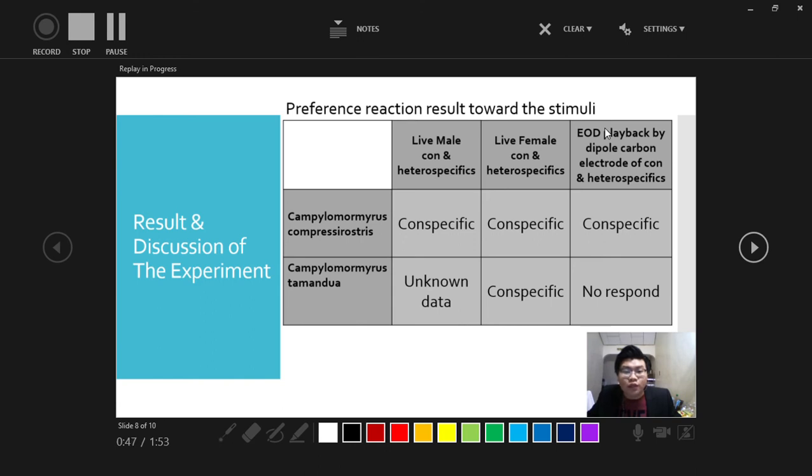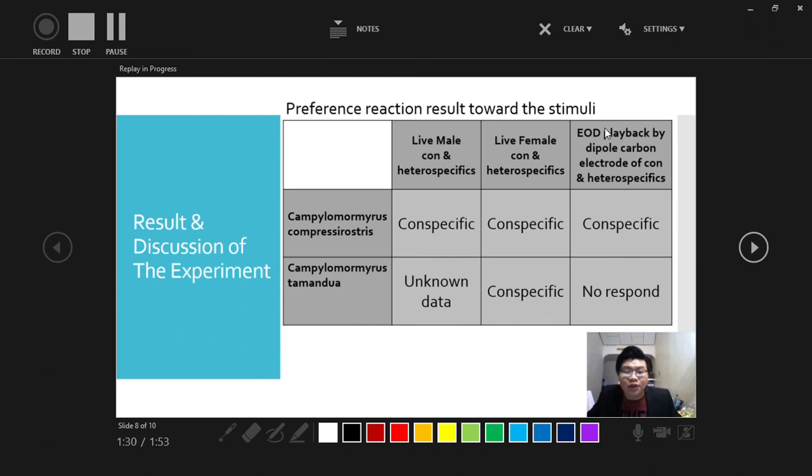The result of the EOD playback with Campylomormyrus compressirostris shows more preference toward the conspecific EOD waveform, but Campylomormyrus tamandua shows no response toward the EOD playback from the dipole carbon electrode. Based on the experiment, the ability to distinguish conspecific and heterospecific is always associated with mate choice. But mate choice is different from species recognition. The species recognition isolation is not affected by the gender of the weakly electric fish.